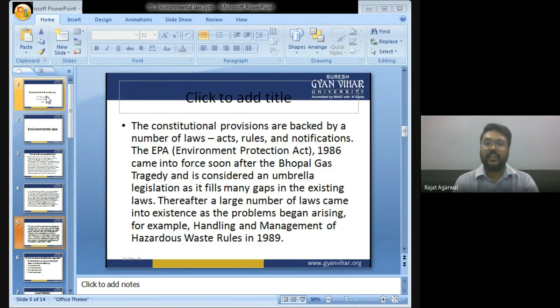Thereafter, a large number of laws came into existence as problems began arising. For example, the handling and management of hazardous waste rules in 1989.